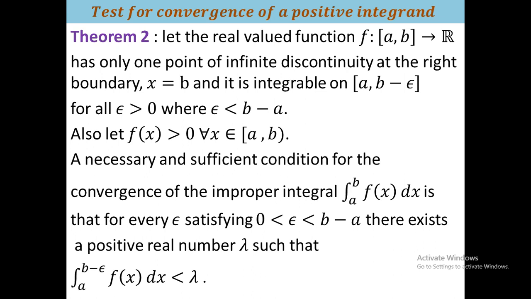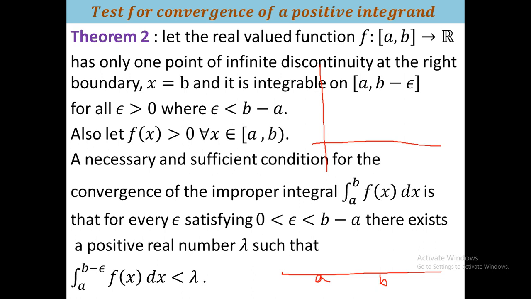Actually if you plot the figure, then you can prove it. I just give some basic idea. Suppose, as in the previous problem, this is the x-axis and this is the y-axis. At first, suppose this is the real line, and this is a, and there is b.